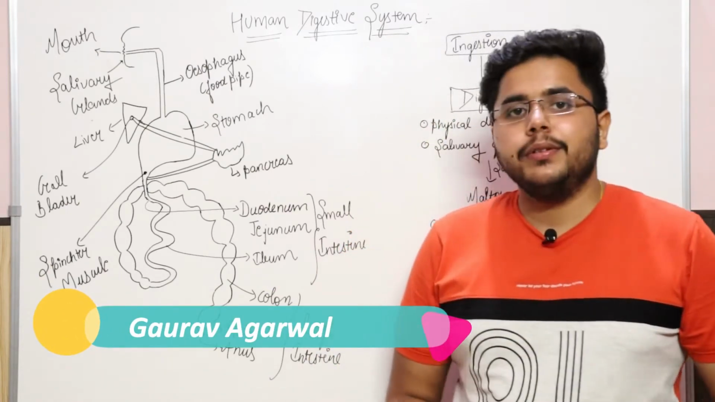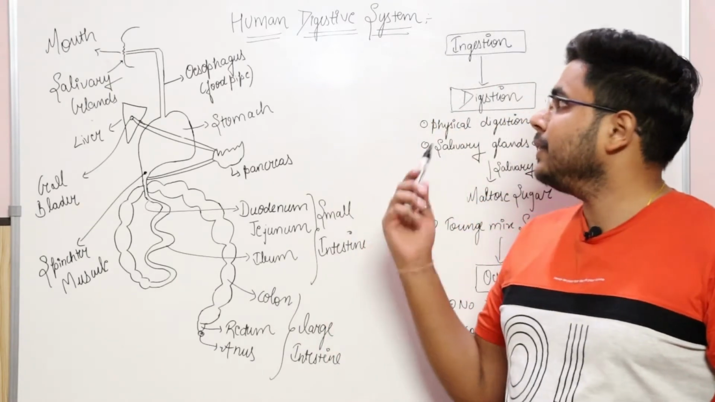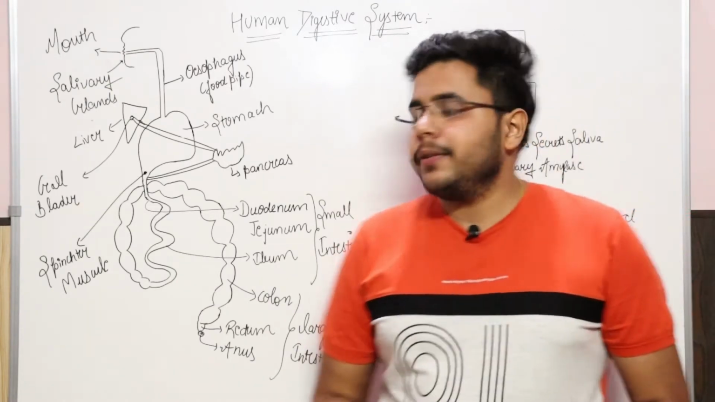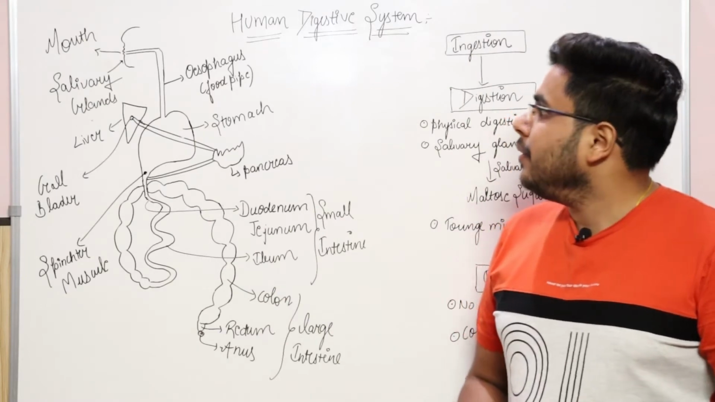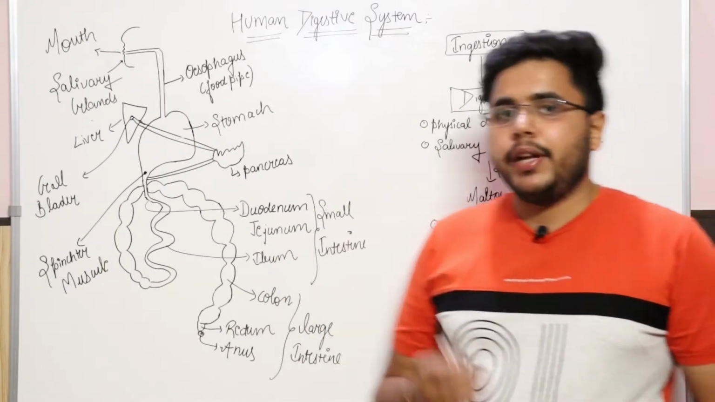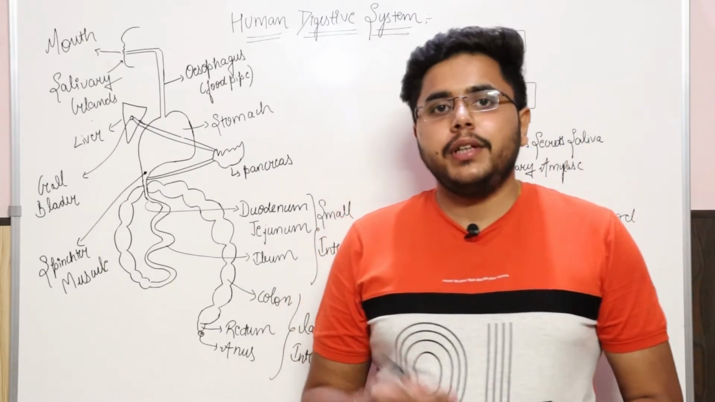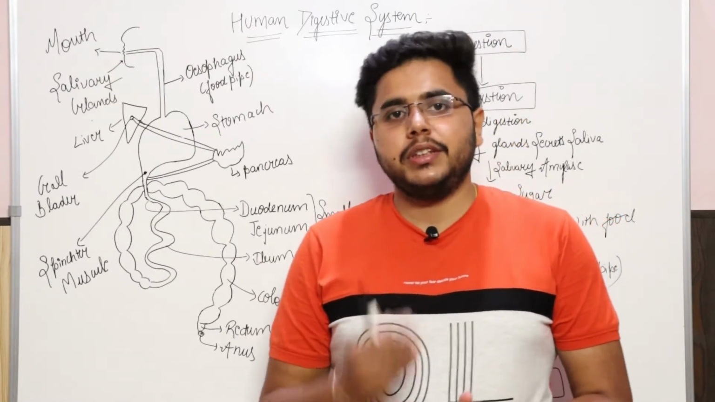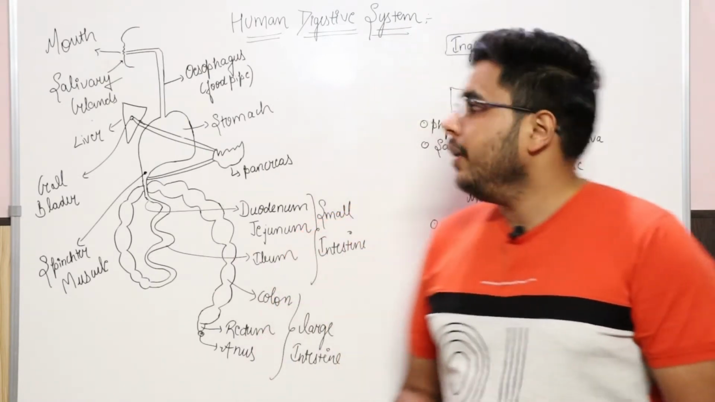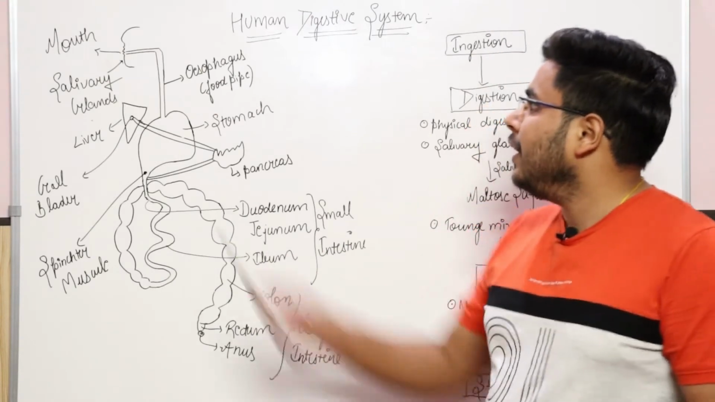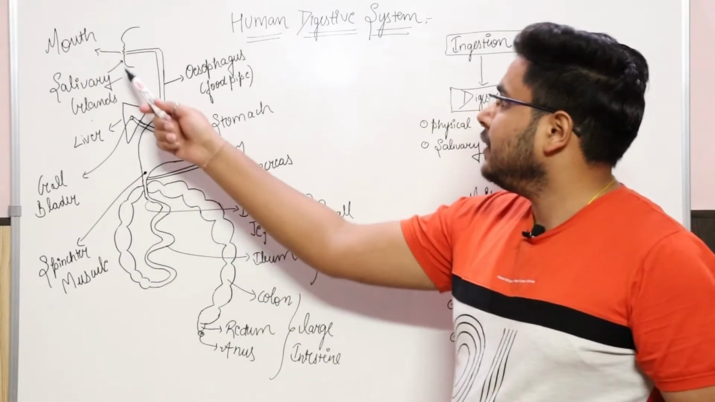So in this video we will discuss the human digestive system. Okay, so as you can see in the diagram here, we have various things. When we ingest the food, a lot of things act on the food with different functionalities. Okay, so as you can see in the diagram, this is the mouth, this is the salivary glands